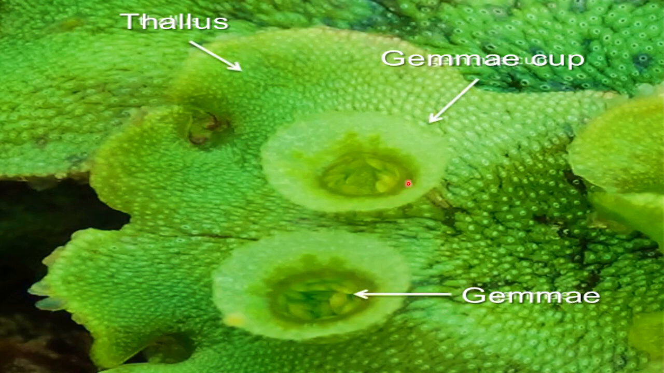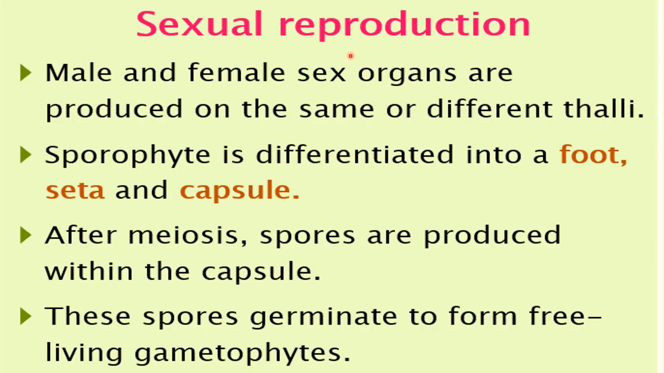Okay, these gemmae get detached from the thallus, and then the gametes will germinate to form a new bryophyte, a new liverwort. Then sexual reproduction of the liverworts. Here male and female sex organs are produced on the same or different thalli. So both cases can be seen. Either both the sex organs, male and female, are present on the same bryophyte, or these can be present on different thalli, meaning on different liverworts.